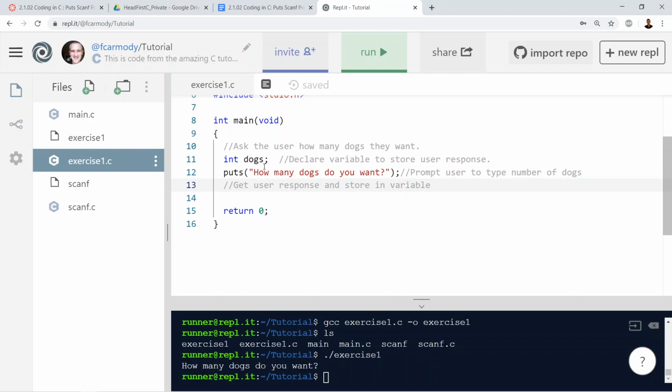So now I'm going to go ahead and get the user response. We're going to use scanf for that. Scanf, parentheses. Always when we're calling something, it's the name of the function and then open close parentheses. Scanf takes 2 arguments. Puts takes 1 argument. Scanf takes 2 arguments. The first argument is a type. It's in double quotes, and in this case, it's %i.